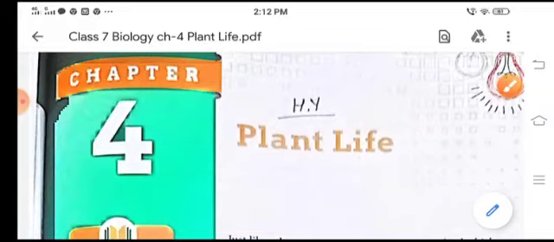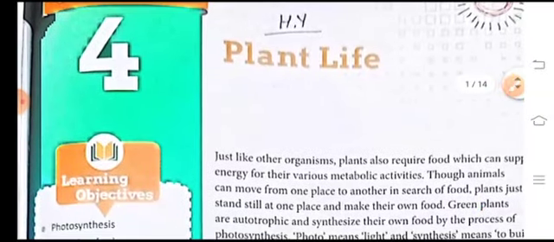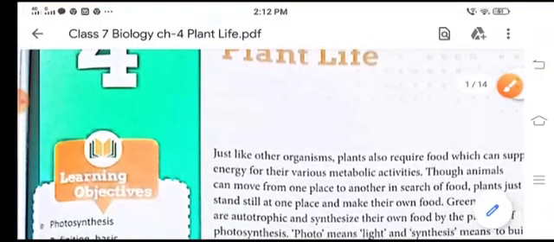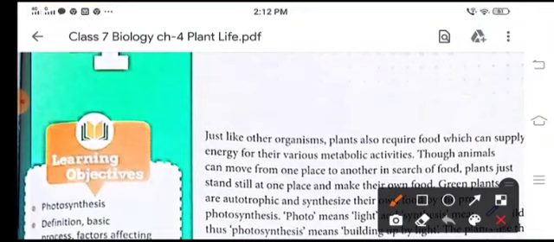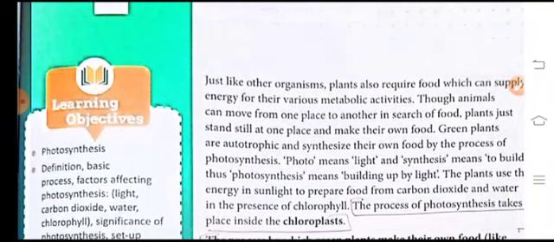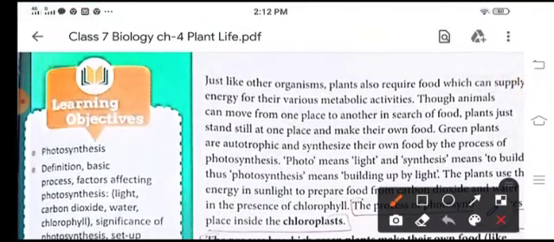Children, in your surroundings, you are all watching different types of plants. Now, just like organisms, plants also require food, which supplies energy for their various metabolic activities. Plants cannot move in search of food like animals. Animals can move from place to place in search of food, but plants stand still at one place.